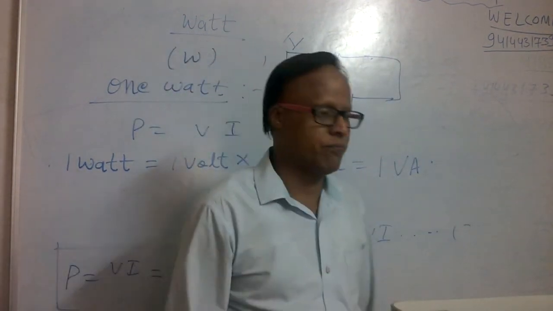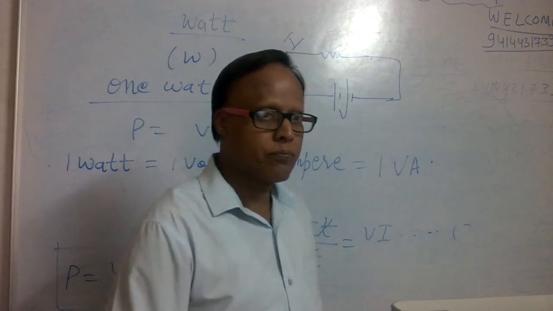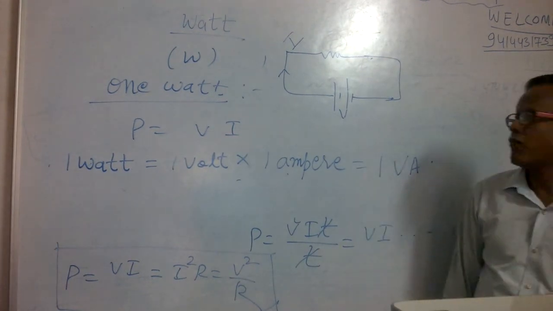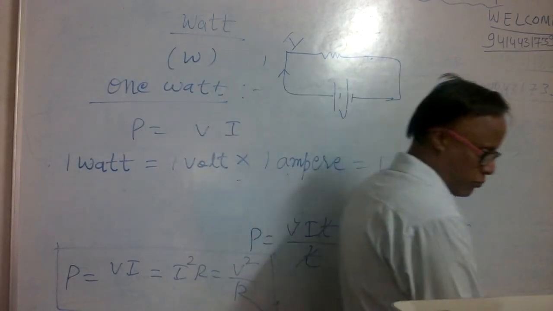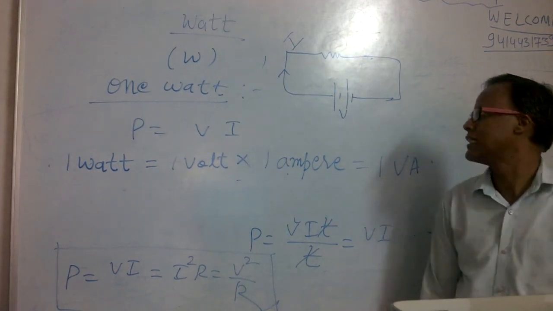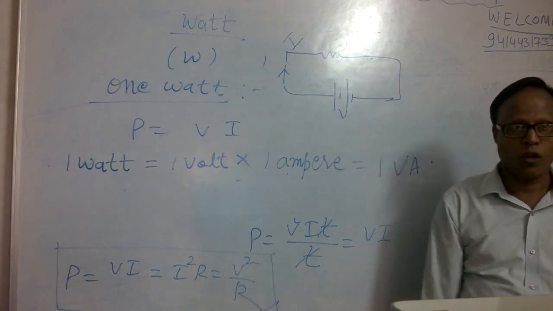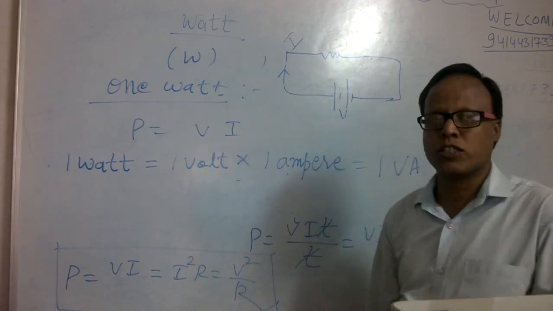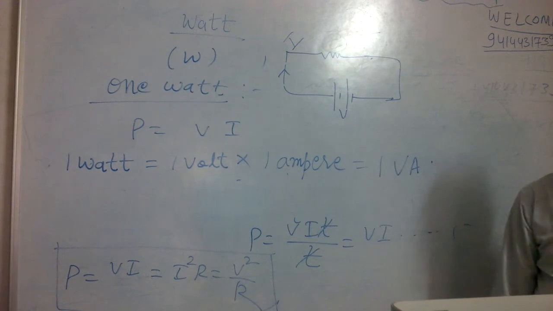Or in other words, 1 watt of power is consumed when 1 ampere current flows through it at a potential difference of 1 volt. 1 watt is the power consumed when 1 ampere of current flows at a potential difference of 1 volt.